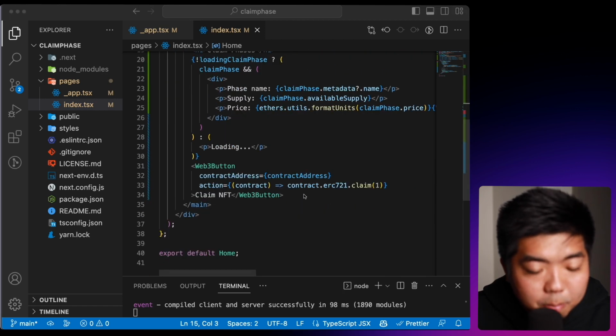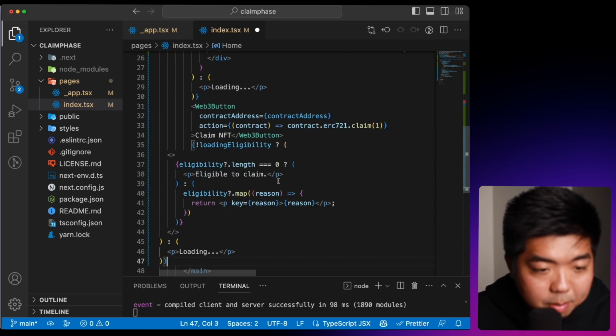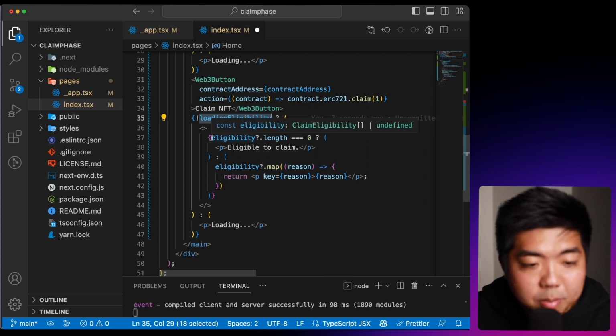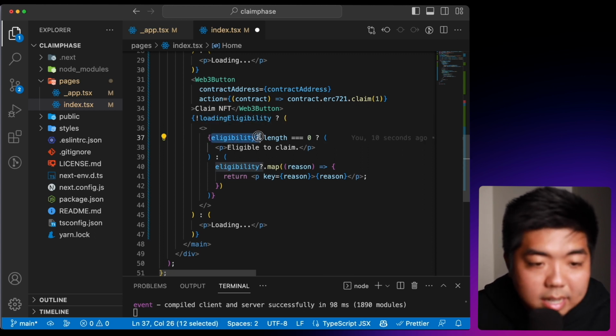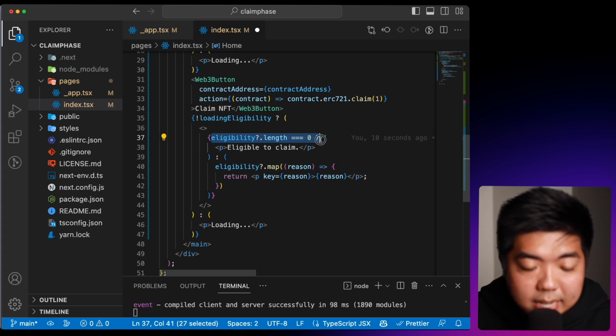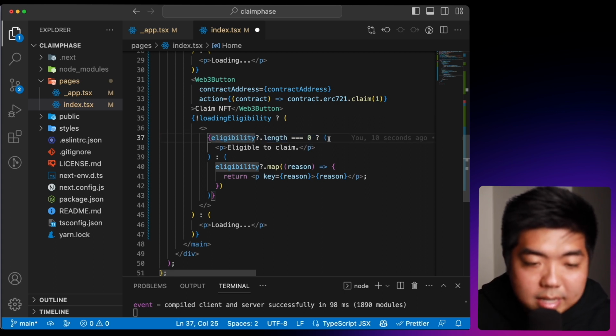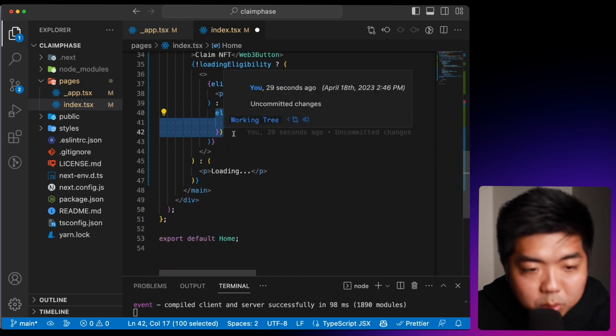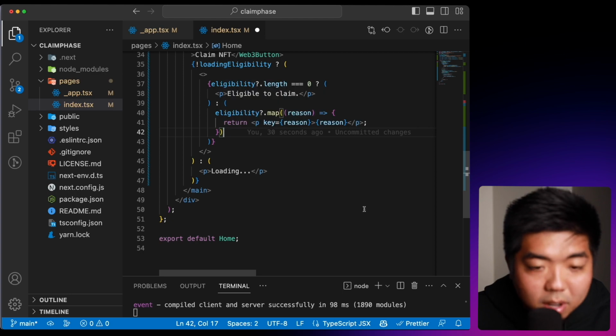All right, and then we'll display the eligibility right below our Web3 button. So I have this little code snippet here. First, we're going to check that it has loaded our eligibility. If it's still loading, we're just going to show this loading text here. Once it has loaded that eligibility there, again, our eligibility is going to be given to us as an array. So if the length of the array is equal to 0, means it is empty, we'll display that the wallet is eligible to claim from this phase.